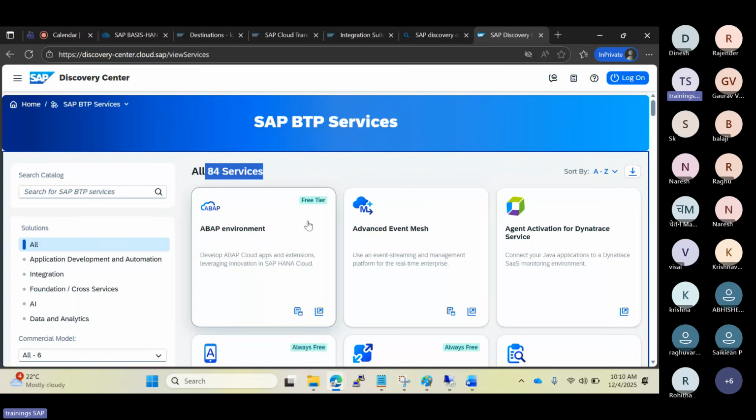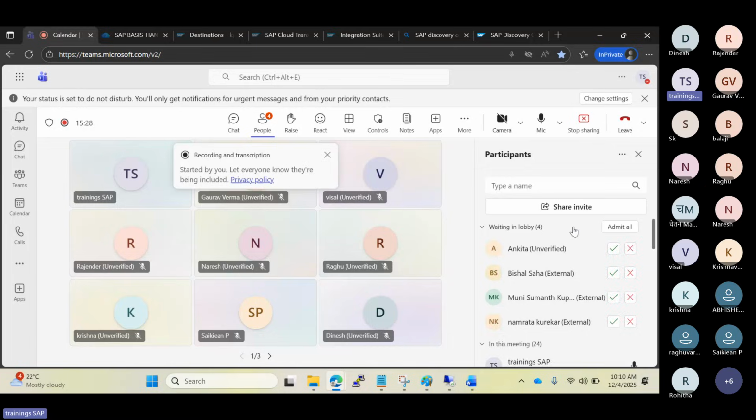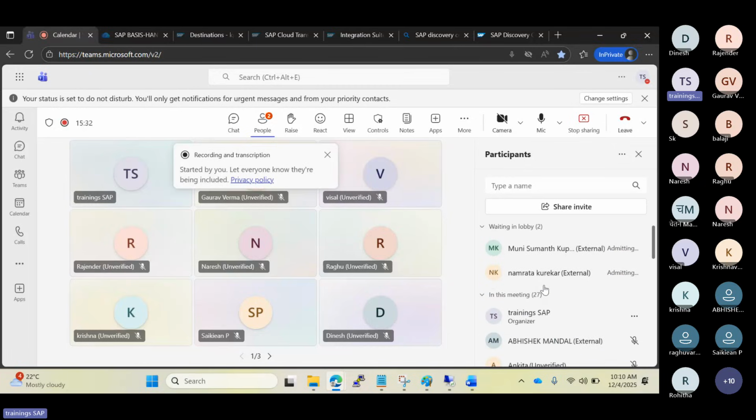But all these services require infrastructure. Then who will manage the infrastructure for all these services?